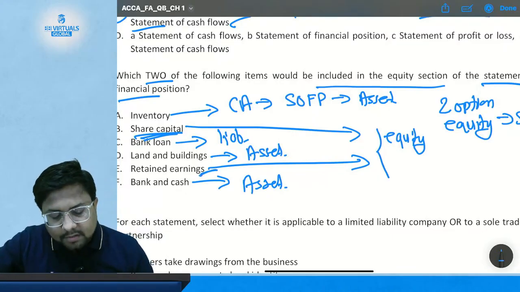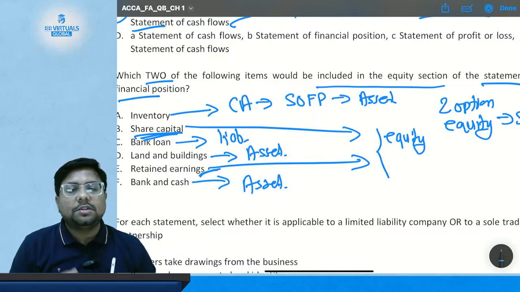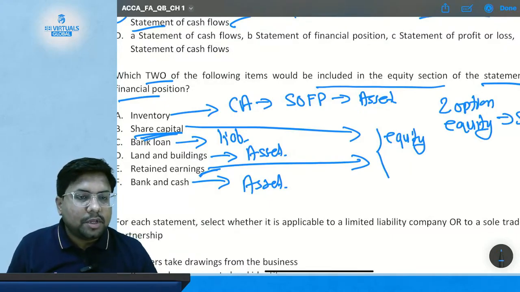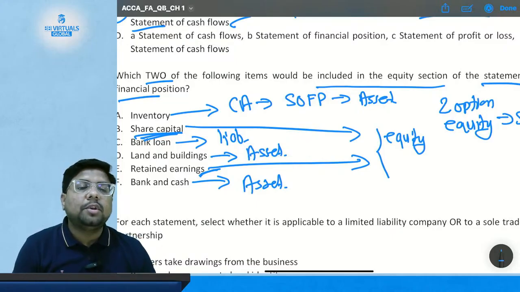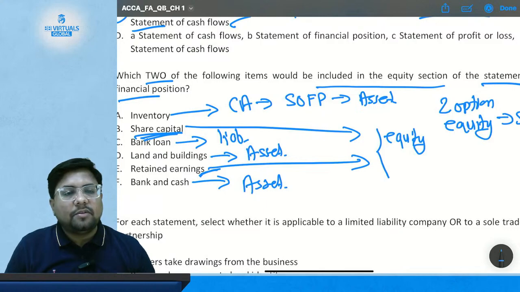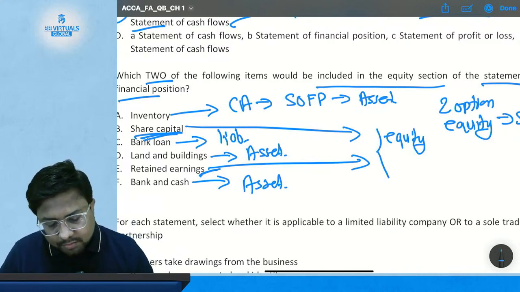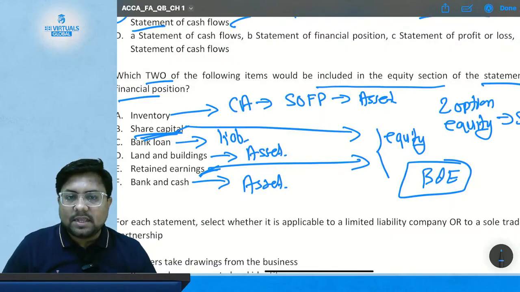And the retained earning, what is retained earning? Retained earning means the income which is not distributed to the owners. Retained earnings are the part of the profit which is not distributed to the owners. So this also becomes part of equity, because ultimately the owners get the benefit from this. So option number B and option number E is the correct answer of this question.